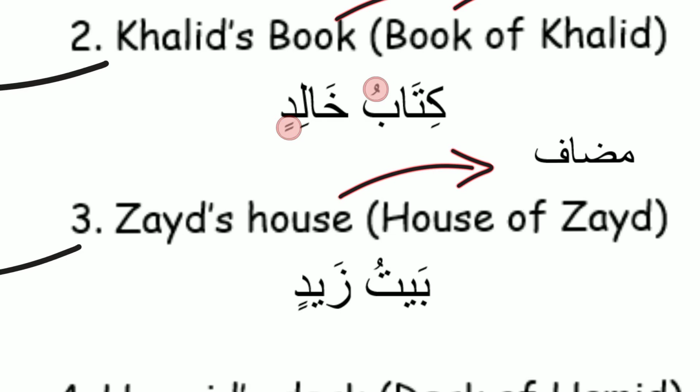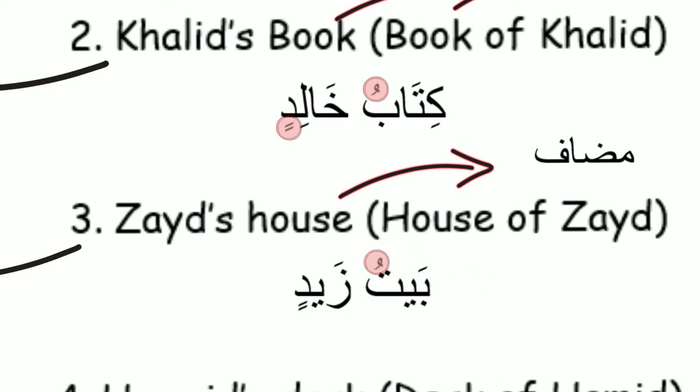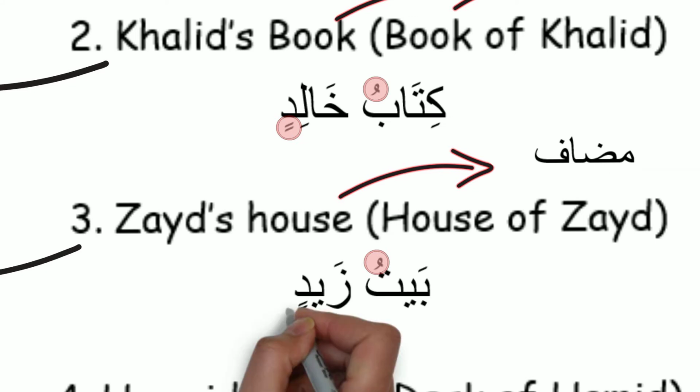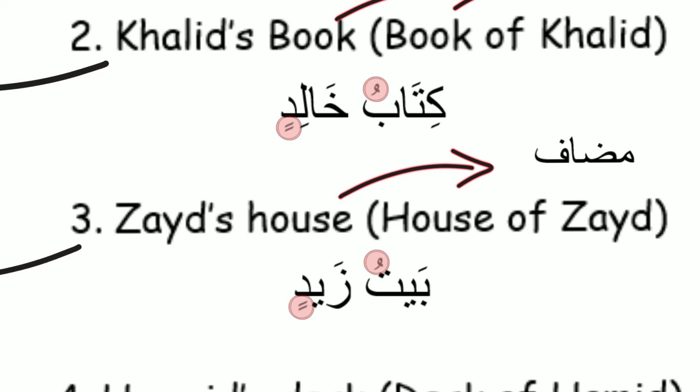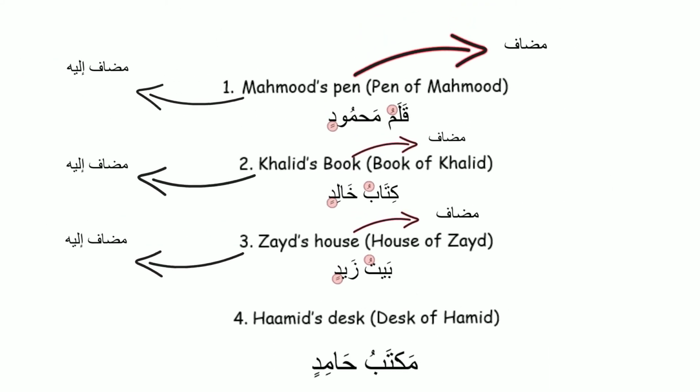Because bayt is the mudaf, bayt will get a dhamma, baytu, and Zayd will get two kasra, Zaydin. Baytu Zaydin, Zayd's house, or the house of Zayd. The last example, Hamid's desk. Now we know the Arabic for Hamid is Hamid and the Arabic for desk is maktab.